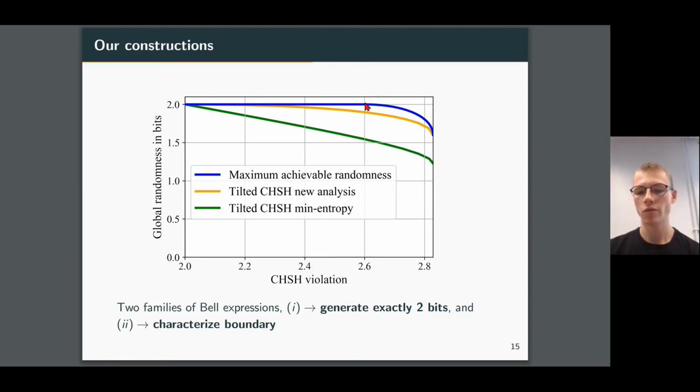And what we find is only when we go for more non-locality than this threshold do we have to start sacrificing randomness. And the intuitive understanding for this is, in order to achieve maximum non-locality, we find that the measurements of the two devices have to be partially correlated. Whereas up here, we can achieve completely uniform randomness using completely uncorrelated measurements. So therefore, in order to get to this higher amount of non-locality, these measurements must steadily become more and more correlated, up to the point where they achieve Tsirelson's bound.